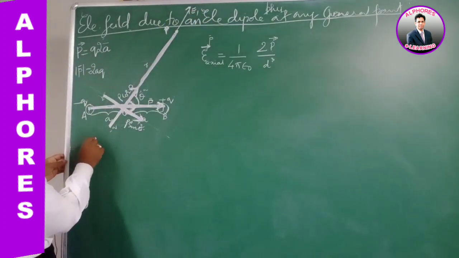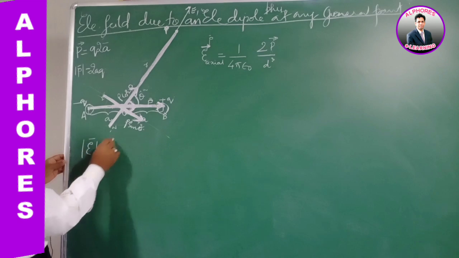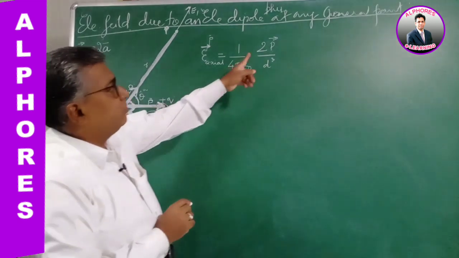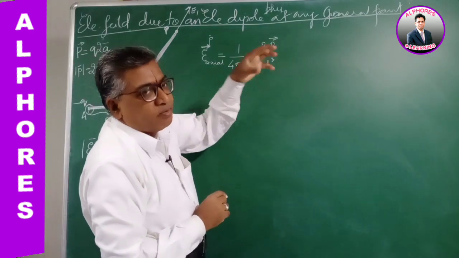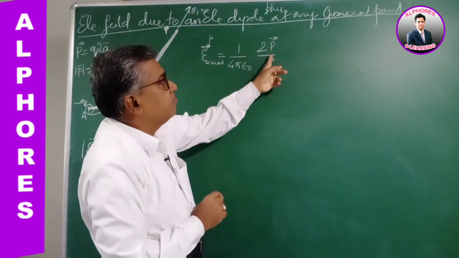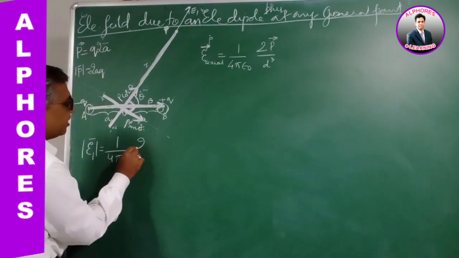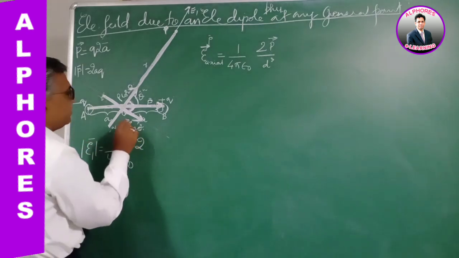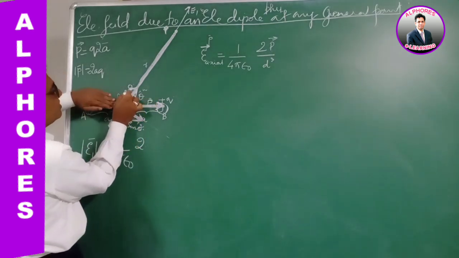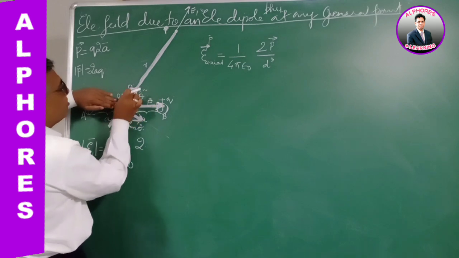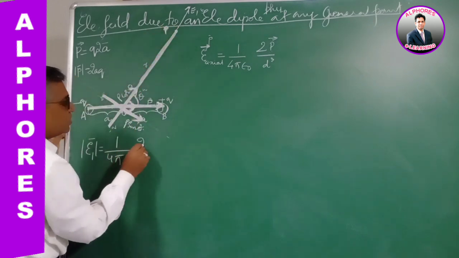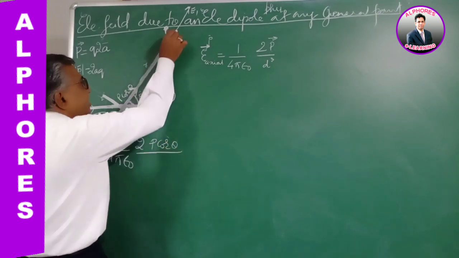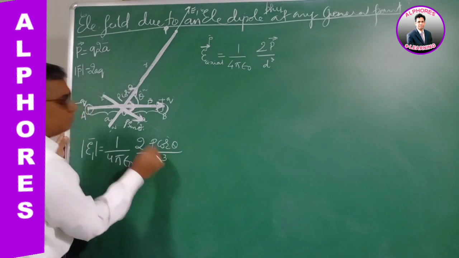According to the formula, E1 is, magnitude wise, 1 by 4 pi epsilon naught, 2 times the dipole moment of the dipole we are considering, by r cube. We are considering only this dipole, that is P cos theta. So I want the field due to P cos theta here. So it is 2P cos theta by r cube.